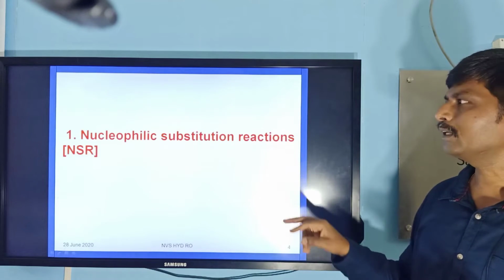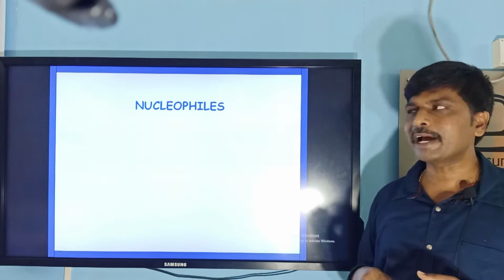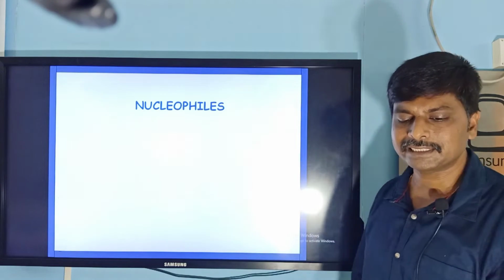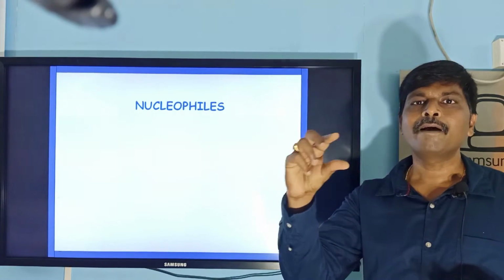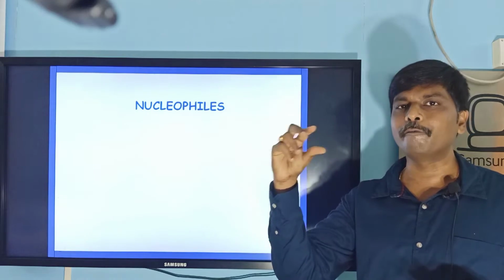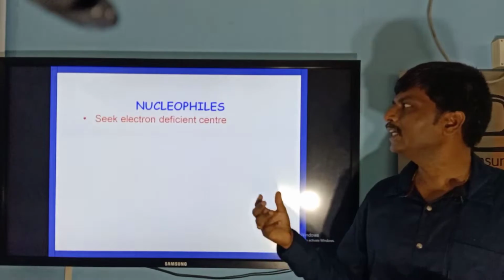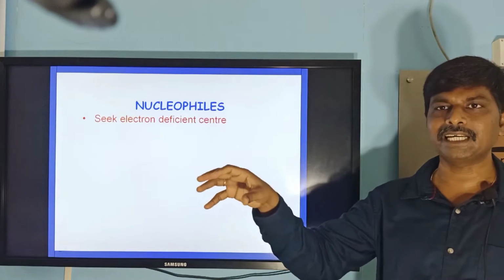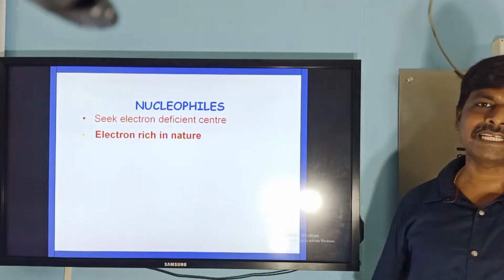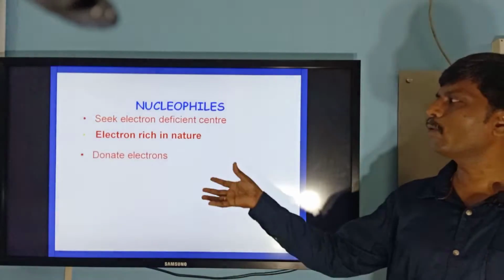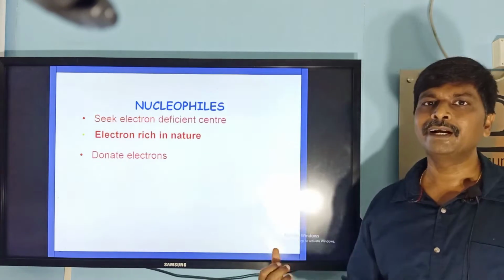Before that, you will see what is meant by nucleophile. The name itself indicates nucleus liking. Nucleo means nucleus, phile means liking or loving. It is a nucleus liking group, nucleus loving group. It seeks an electron deficient center. It needs a nucleus because it is electron rich. It is electron rich in nature. It has a lone pair of electrons. It is ready to donate. So somebody has to come to accept.